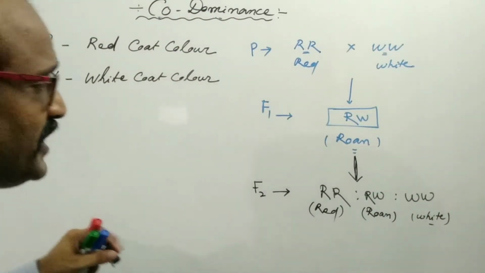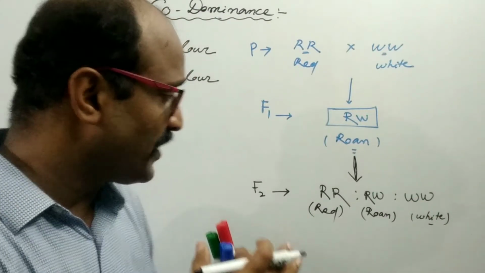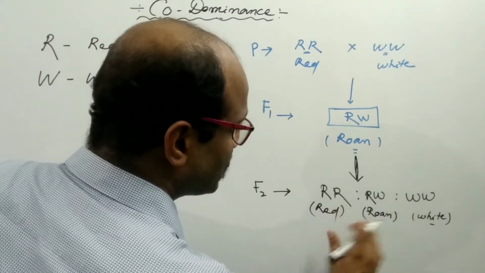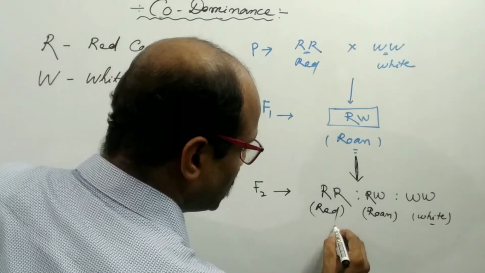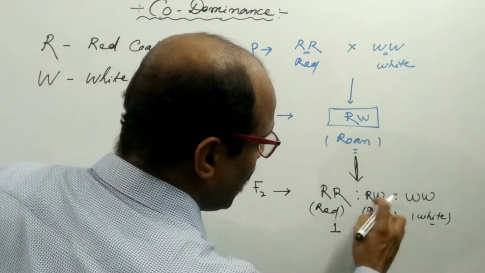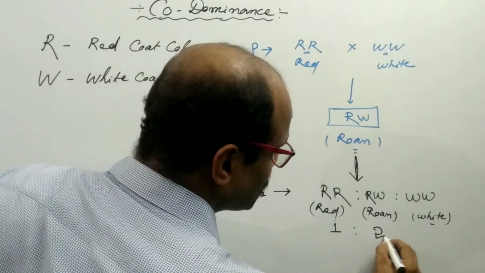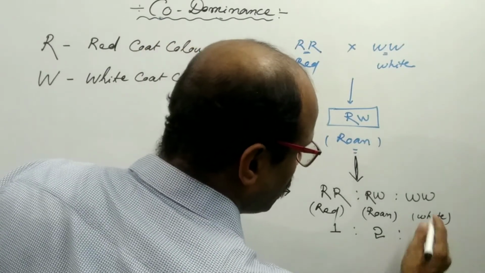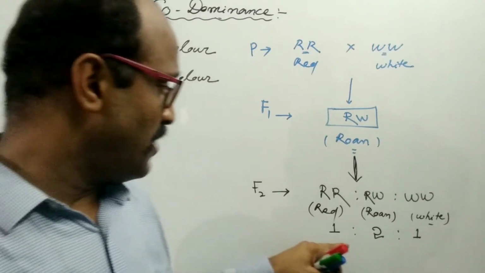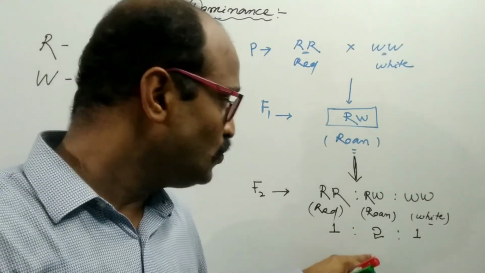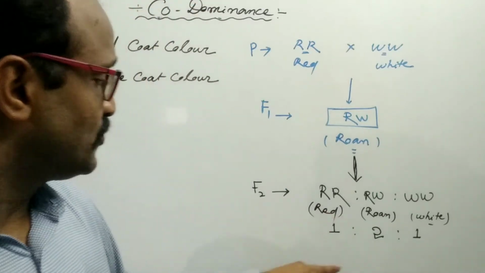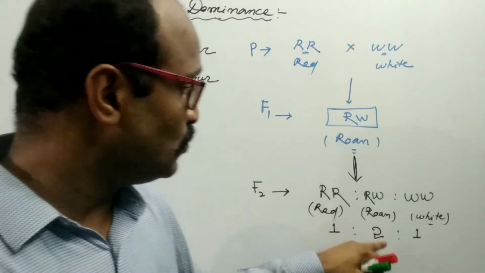So what would be the genotypic ratio? Four individuals would be produced here: red individuals would be 1, roan individuals would be 2, and white individuals would be 1. So the genotypic ratio would be 1:2:1, and the phenotypic ratio also would be 1:2:1.